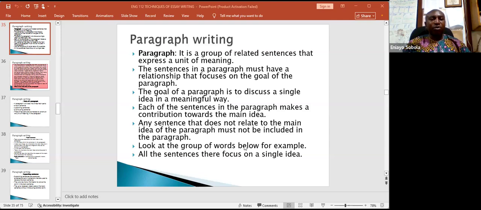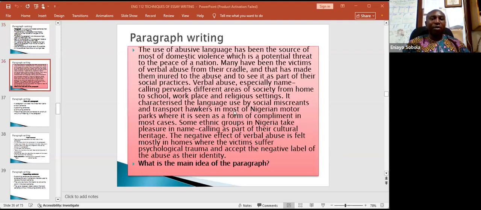So there's an example below. Examine all the sentences in that paragraph. Let's look at the paragraph. The use of abusive language has been the source of most of domestic violence, which is a potential threat to the peace of a nation. Many have been the victims of verbal abuse from their cradle, and that has made them inured to the abuse and to see it as part of their social practices.